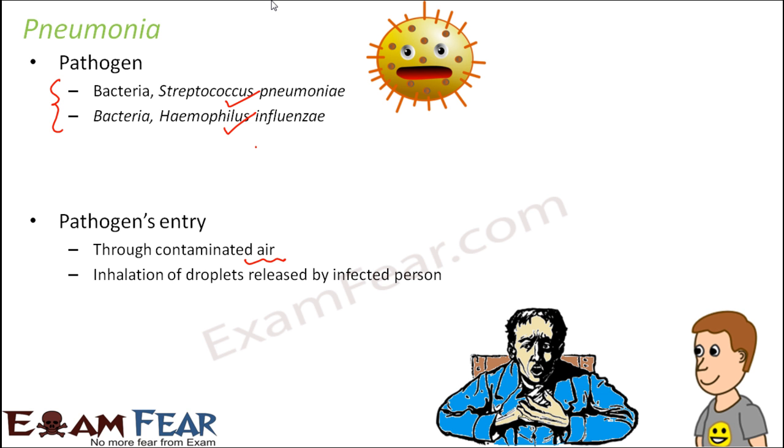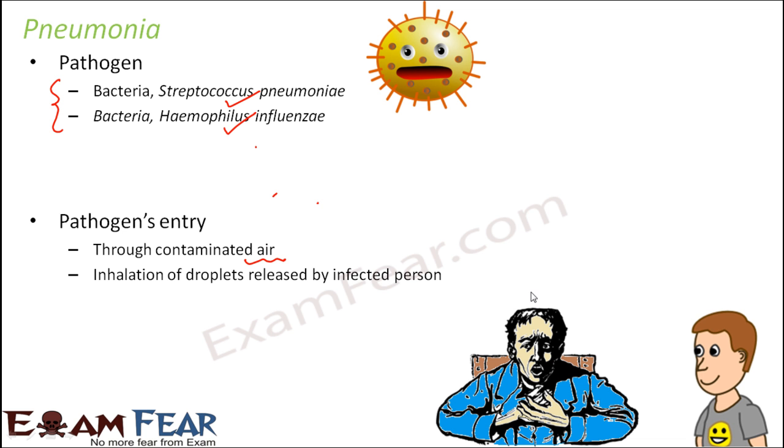When a person is already infected with pneumonia, he generally tends to sneeze or cough. The droplets released by that person remain in the surrounding air. If a normal person comes in contact with that person, when he inhales, he tends to take them in.